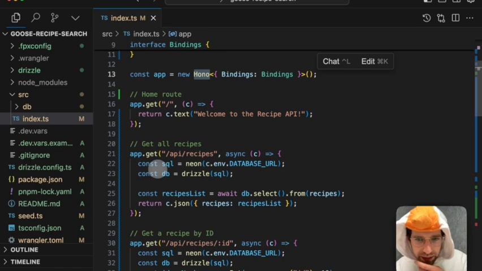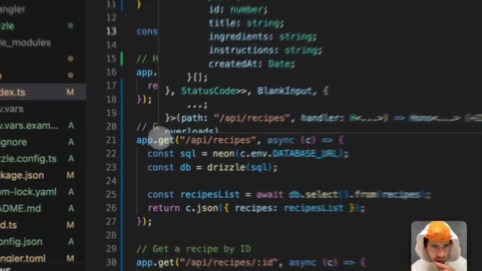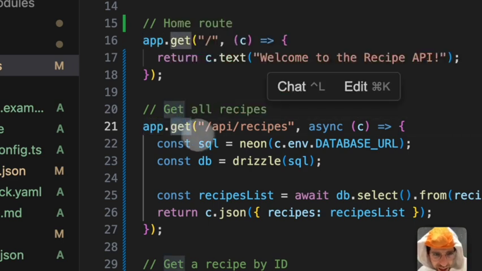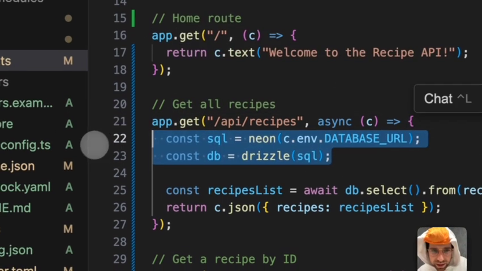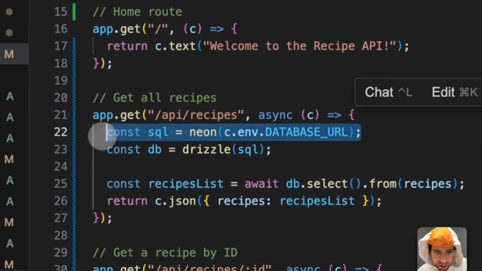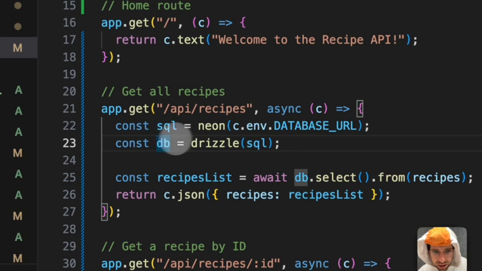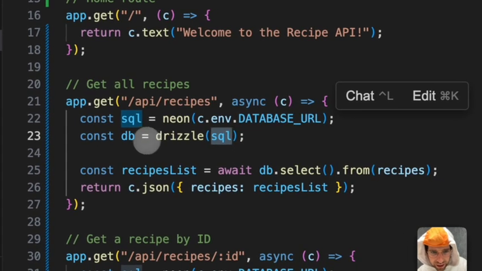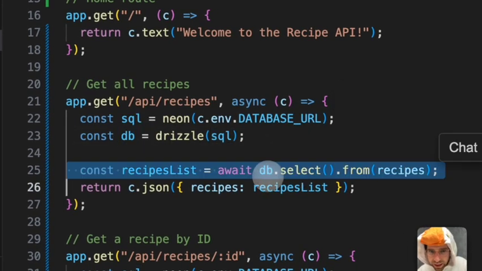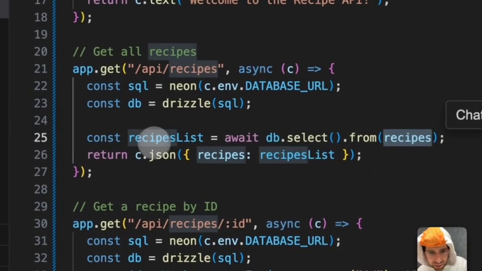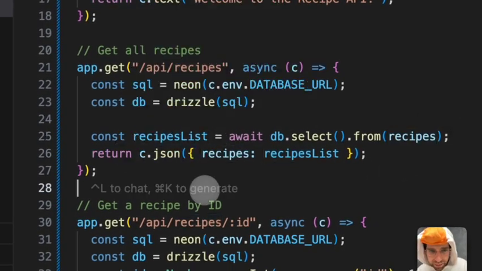So getting all recipes from the database. That's cool. We define the route with app.get, and then we do this magic right here to set up our Neon connection string. And then we create the Drizzle client to craft queries by wrapping Drizzle in this Neon client right there. And then we have a DB, and we can do stuff like database select from, and then tell it to select everything from recipes and then return it in the API.